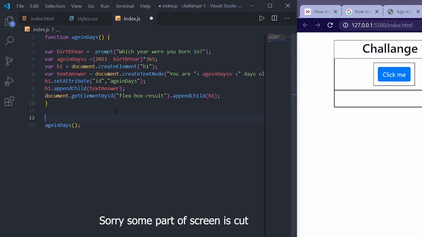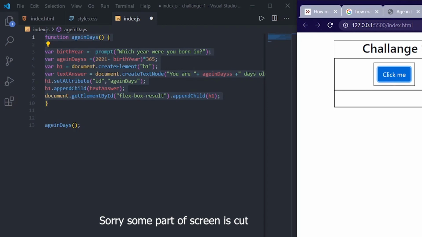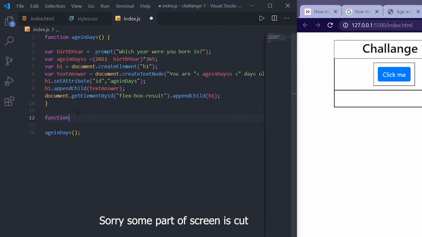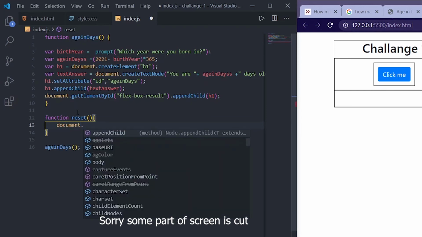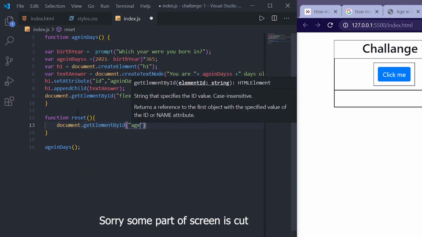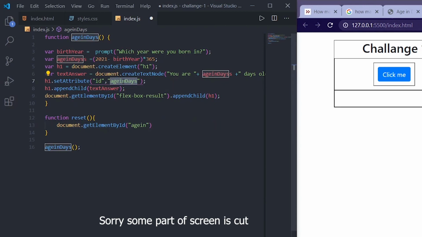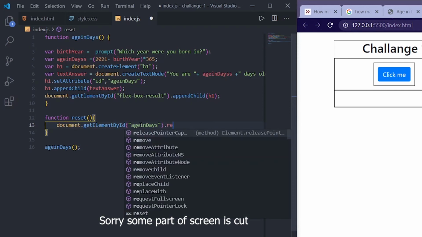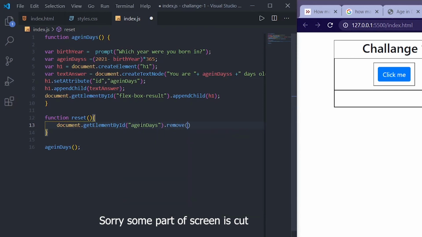So we made the function for this click me button, but now we need to make a function for this reset also, right? So for that what I will do is function, giving this a name as reset, and selecting the document dot get element by id, age in days, which is this one, dot remove, which means I am going to remove the result from here.